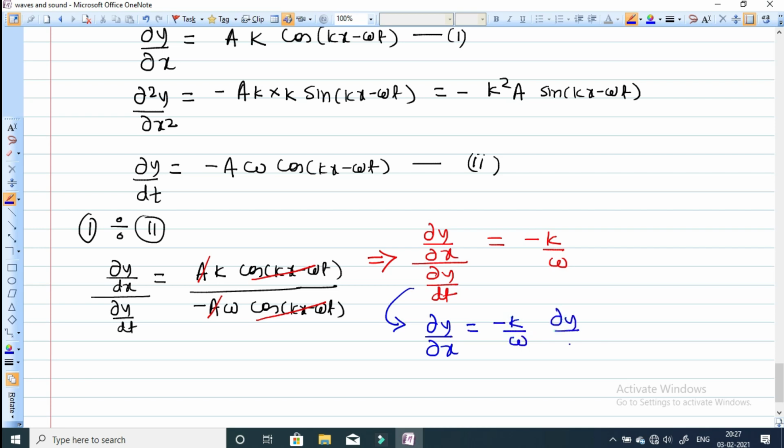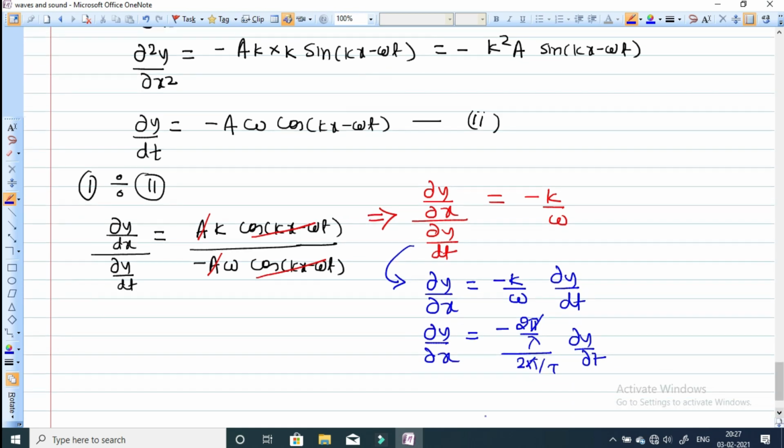We know k is the angular wave number, 2 pi by lambda, and omega is the angular frequency, 2 pi by T. So dy by dx will be equal to minus (2 pi by lambda) divided by (2 pi by T) into dy by dt. The 2 pi cancel, so it will become T by lambda.